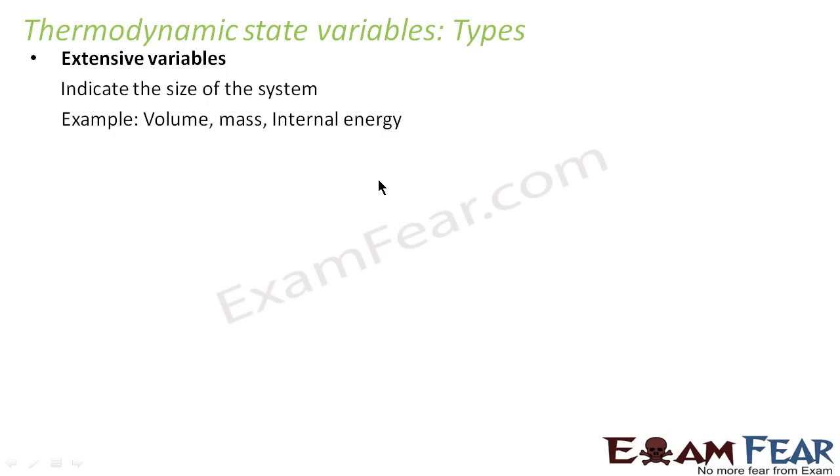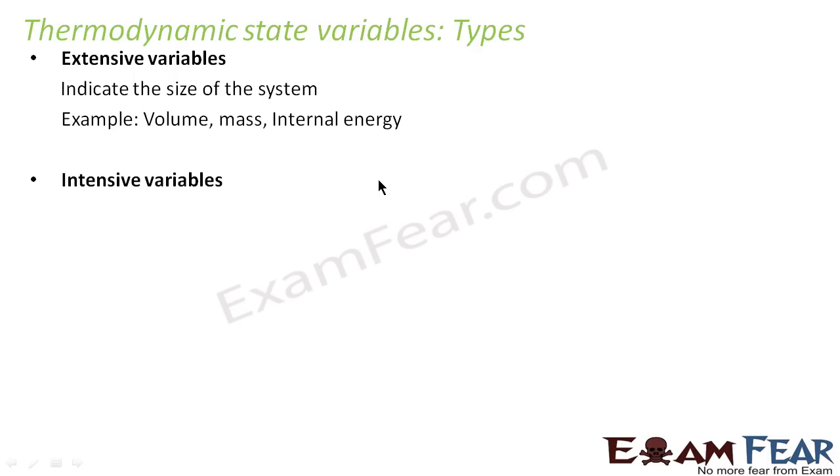Similarly, volume. Similarly, internal energy. What is internal energy? We will talk about internal energy in another 2 to 3 slides ahead. So we'll see that all these variables are dependent on the size of the system, so they are called extensive variables.